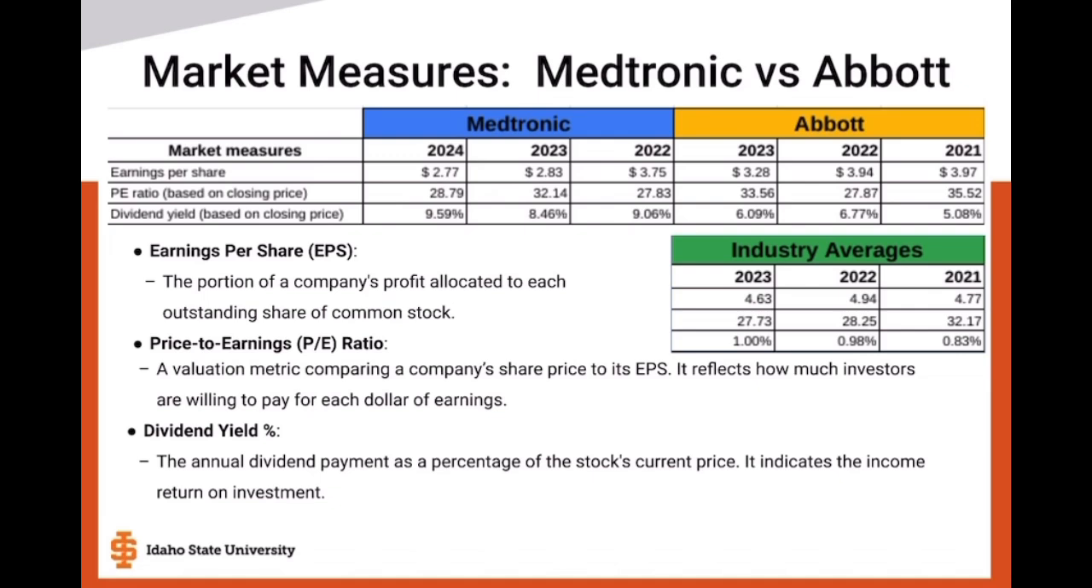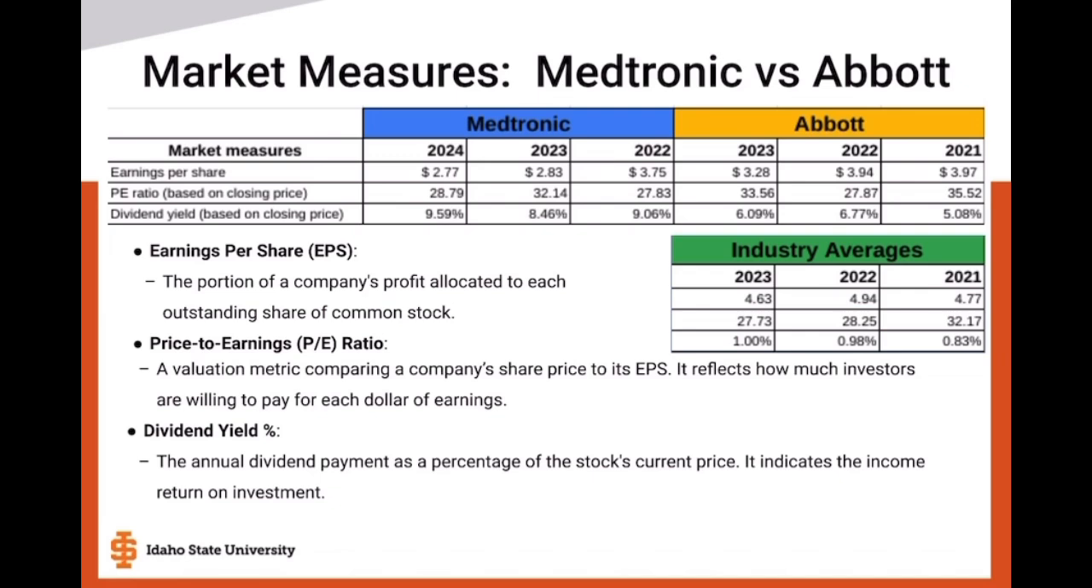But for EPS, Medtronic reported 277 this year, 283 last year, and 375 the year prior. Medtronic's EPS has been consistently declining over the past 3 years. The industry average for EPS in 2023 is 463, which is significantly higher than Medtronic's 277 this year. This trend suggests that Medtronic is underperforming in terms of profitability compared to the industry. It is important to note that Medtronic's reported EPS has been lower than industry average for all years in the data provided, not just 2024 and 2023.